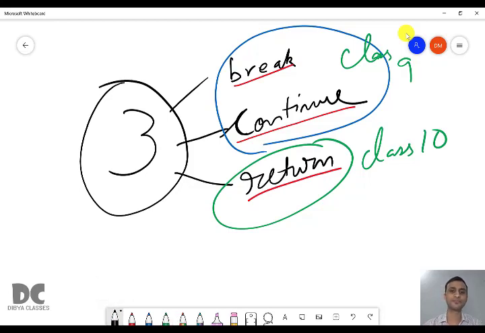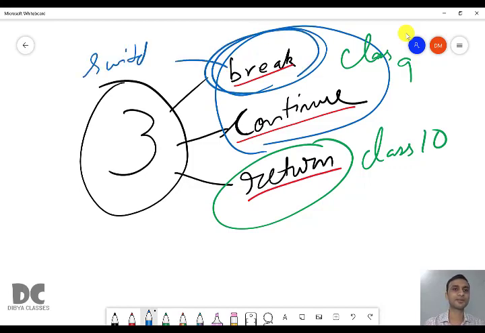But if you remember, you have already discussed break, that is in switch. We have already used the break statement in switch. So break is a type of jumping statement. Similarly, continue is also a type of jumping statement. Return is also a type of jumping statement. Since you have already used break in switch, let us discuss that first.